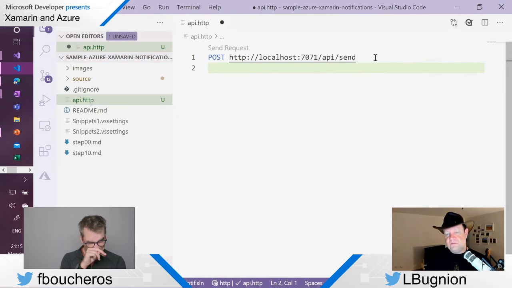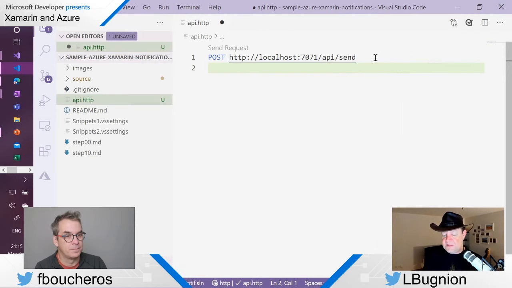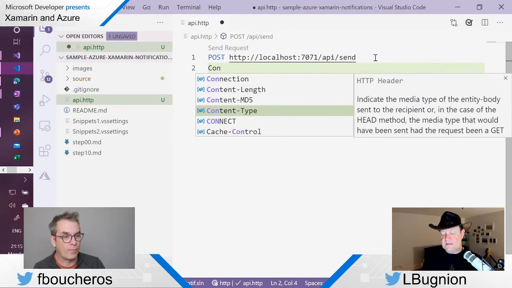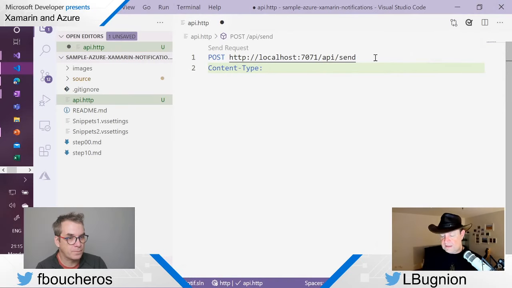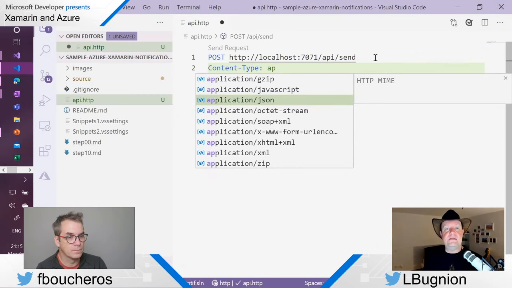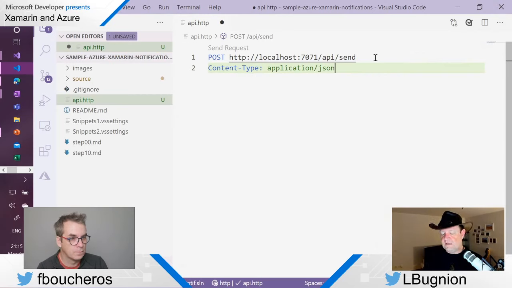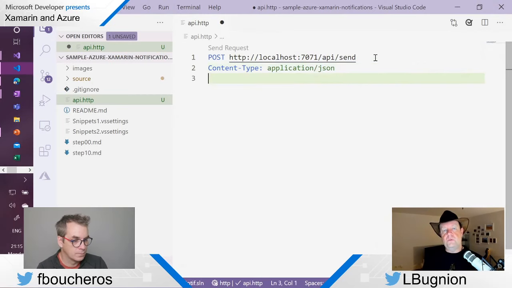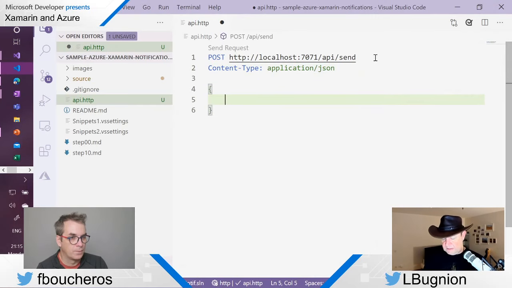And to do that, we have some IntelliSense. If I type here content type, you see it does autocomplete. And I'm going to send application/json. And again, it does autocomplete for me. So that's pretty cool. And then I'm going to put the content that I want to send. So this is some JSON. I'm going to say title. And what is the title?